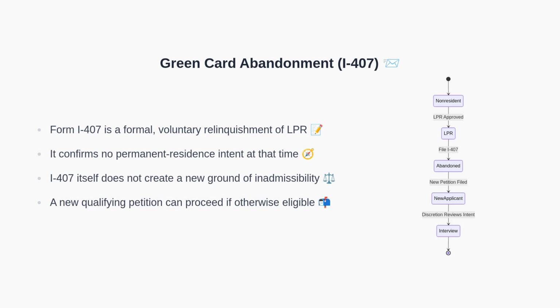Let's clarify I-407. Filing Form I-407 is a formal statement that the person is voluntarily giving up LPR status. Legally, it signals that they lack the intent to permanently reside in the United States at that time or could not meet the residence requirements. Importantly, I-407 does not itself create a new ground of inadmissibility. Therefore, if a new qualifying relative petition is filed later and the applicant meets eligibility criteria, the previous abandonment should not block the new application. However, as we will see next, officer discretion and perceived intent now become decisive.